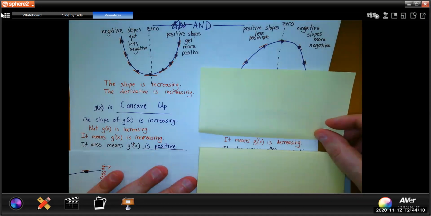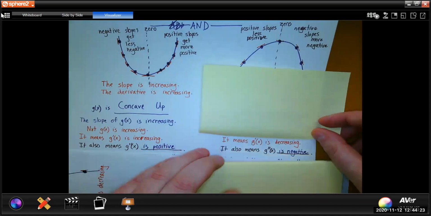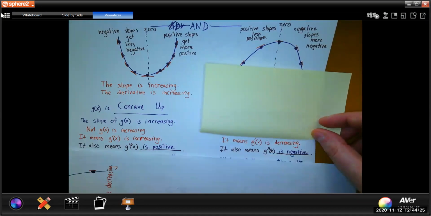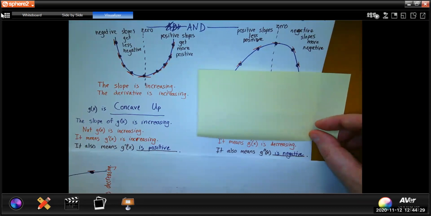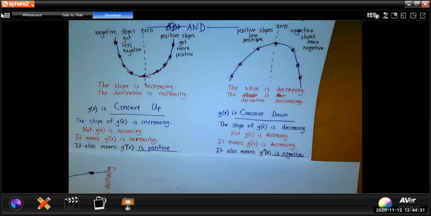Okay, so g prime is not a derivative. What's the first derivative of g prime? First derivative of g prime is g double prime. The function is decreasing. The first derivative of the function is negative. But since we said g prime, the first derivative of g prime is g double prime. So knowing g of x is concave up or down tells us that the slope or g prime is decreasing and g double prime is negative.